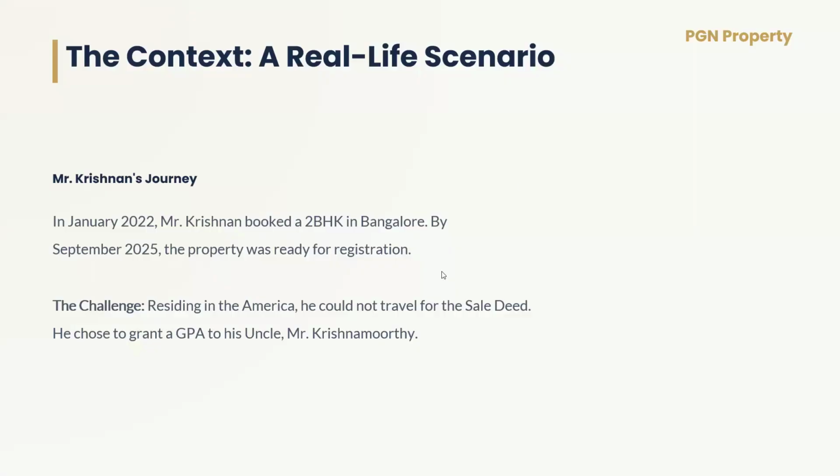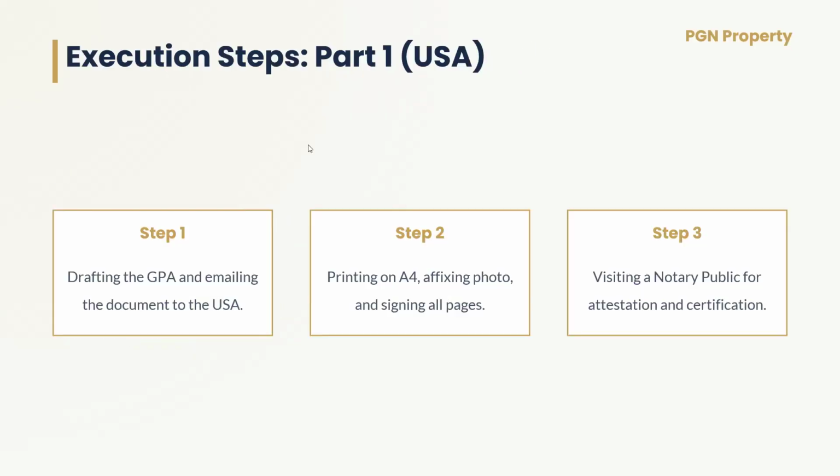In September 2025, the property was ready for possession and the builder was ready to sign the sale deed. However, Mr. Krishnan was in America at that time and he could not travel to Bangalore for sale deed registration. So he chose to grant the general power of attorney to his uncle, Mr. Krishna Murthy, who is living in Kerala. So we followed these steps to execute the power of attorney in America.